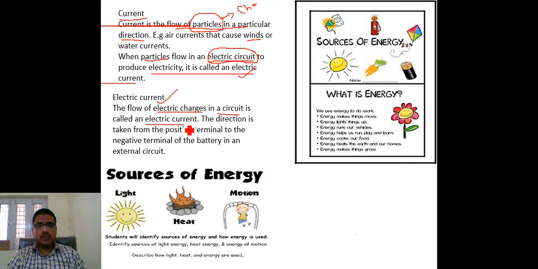The direction is taken from the positive. There are two kinds of charges: one is known as positive charge, the other as negative charge.